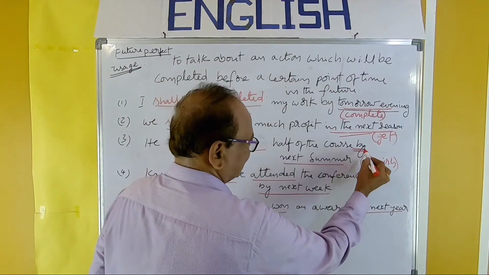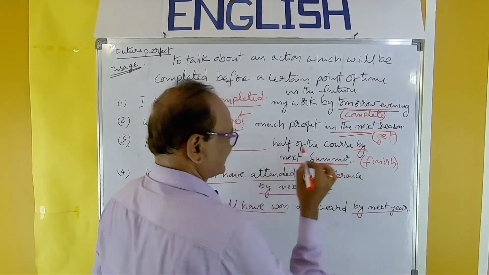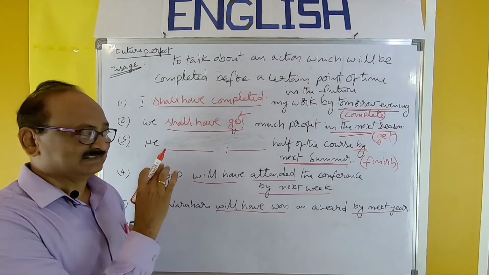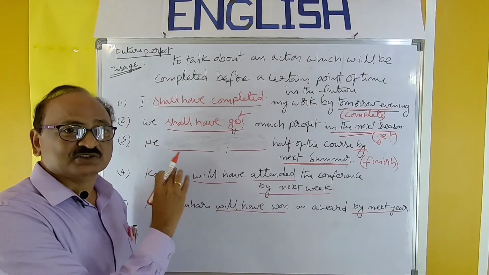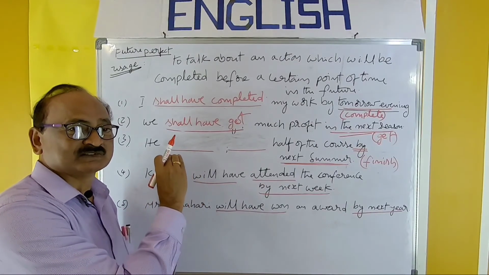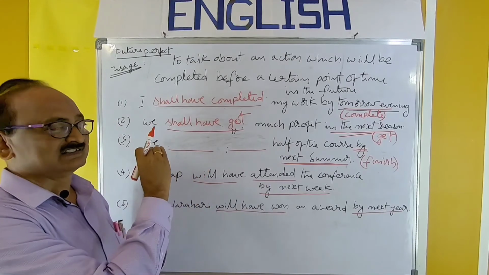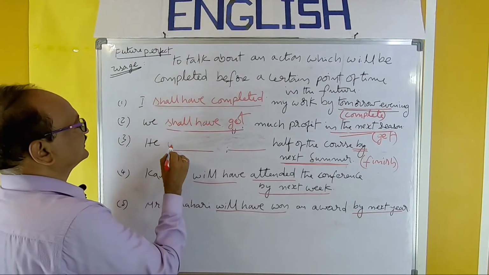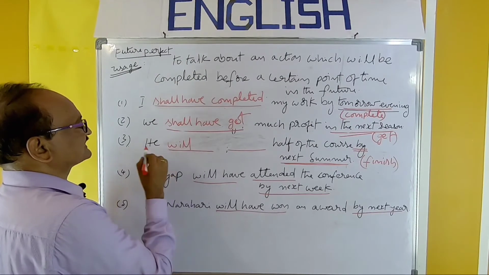So by observing this particular phrase, by next summer, you have to remember that this sentence belongs to future perfect. That is, in this context, you have to use future perfect only. And recall the structure. Subject shall have or will have. So here we have to use will have because the subject is he.